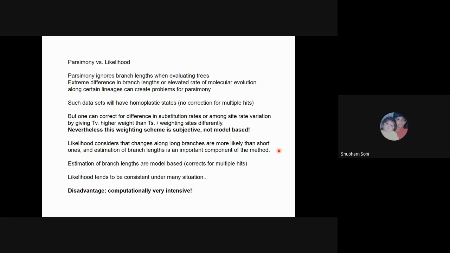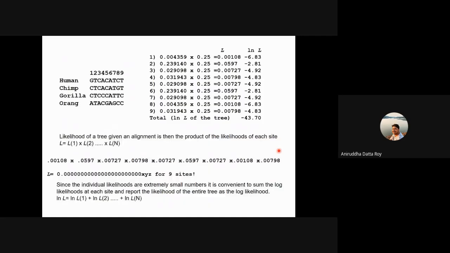Why are we going towards log value? Just to make it computationally easier? So we are going towards log value because most computers or calculators are not able to deal with an extremely small number. So for example, here, remember that the likelihood of the tree is the product of all these numbers, right? And that will be an extremely small number, right?